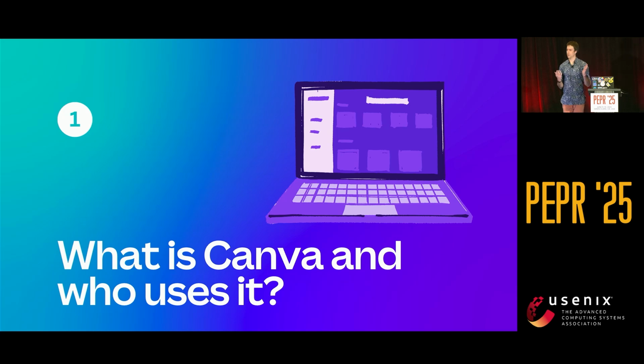But first, what's Canva? Canva's a graphic design tool. You use it for documents, slides, social media posts. This is made in Canva. And it really focuses on empowering the world to design by making design simpler, by making the tools simpler for everyday people to do this.